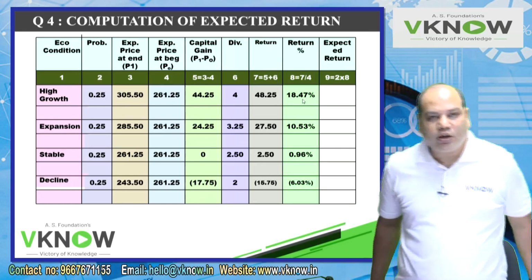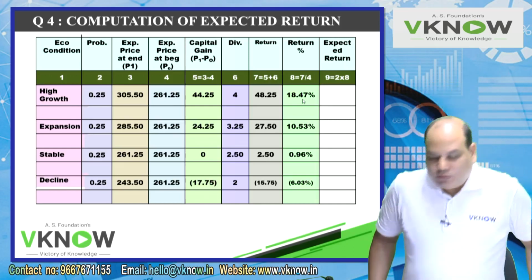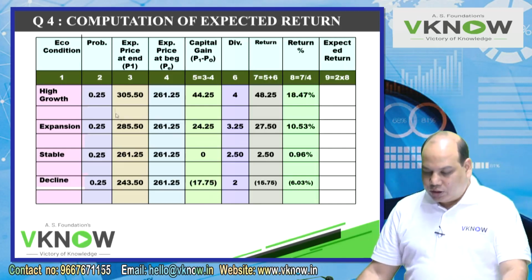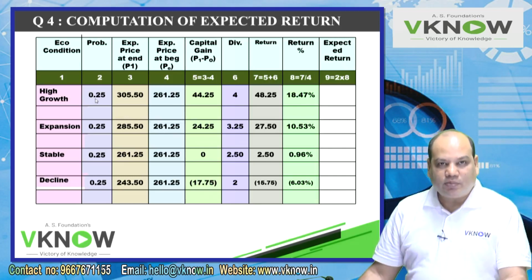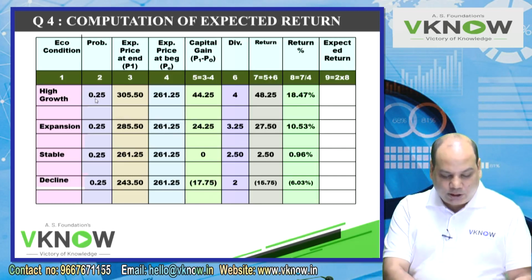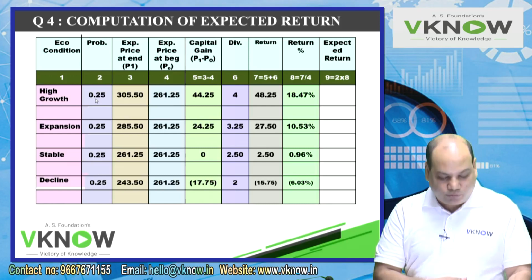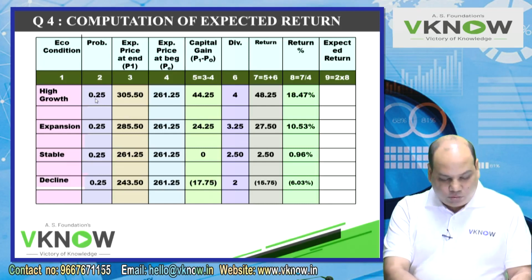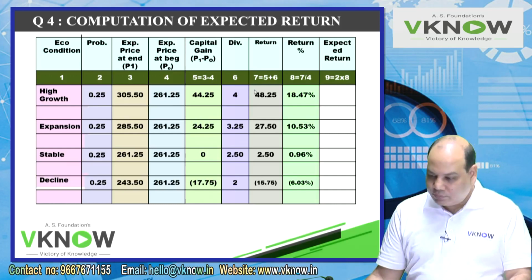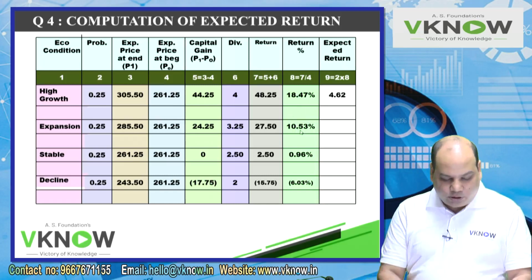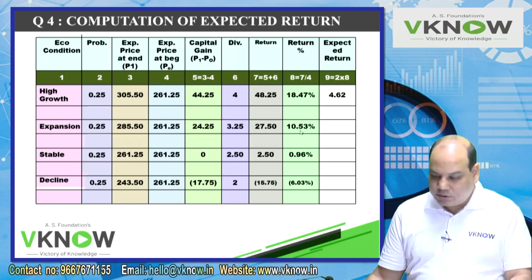First you do all clear on your calculator. I have to multiply by the same number, so the first time I will type that number which has to be multiplied again and again. 0.25 into 18.47 equal to, memory plus, 4.62. Now type 10.53, press equal to, memory plus, you will get 2.63.